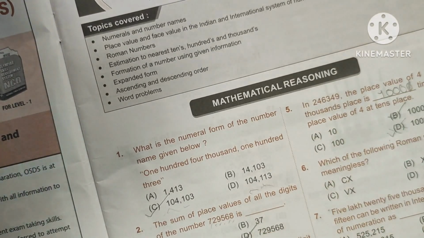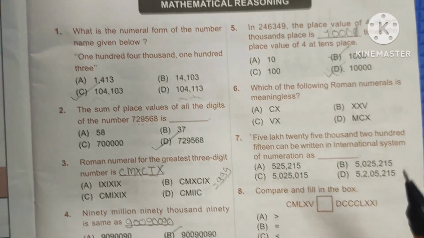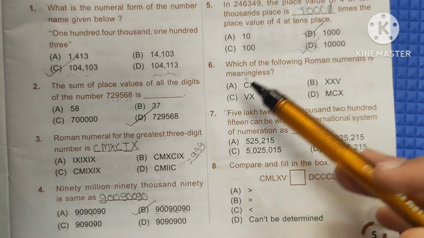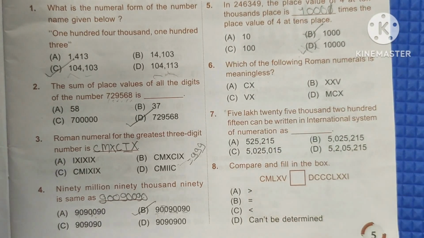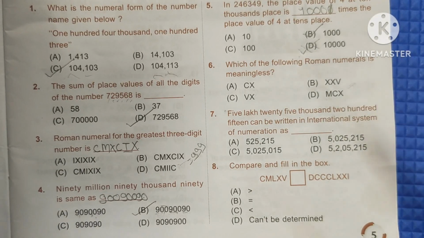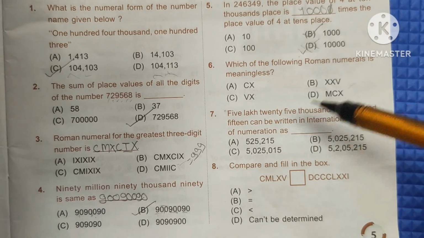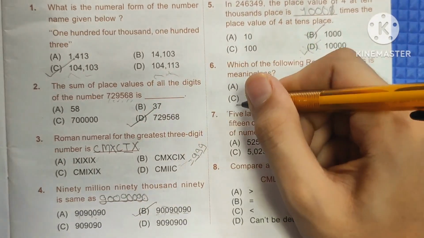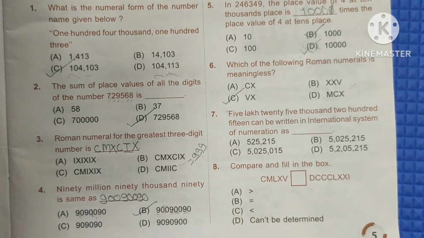So now sixth one: which of the following Roman numerals is meaningless? Here CX. So CX is meaningful because it means 110. XXV means 25. And VX is meaningless. So we will take here C one.